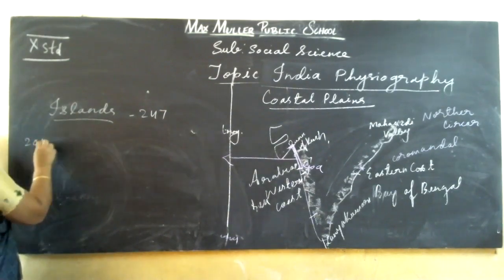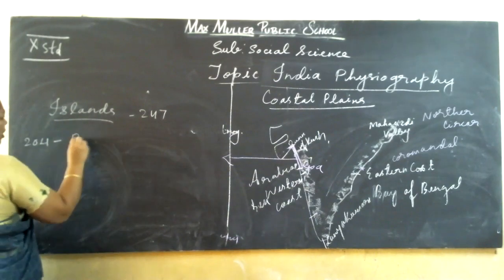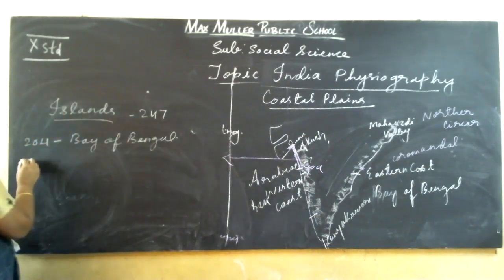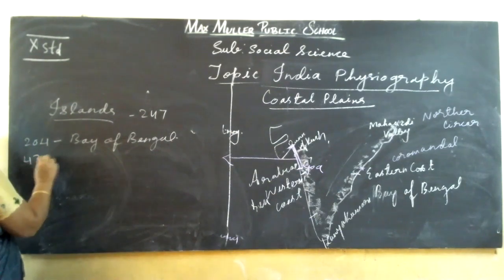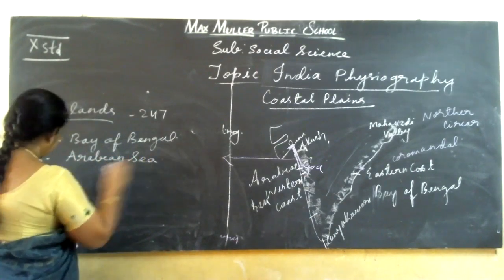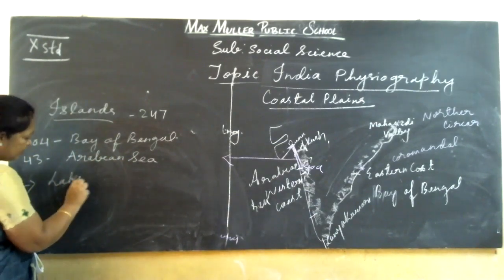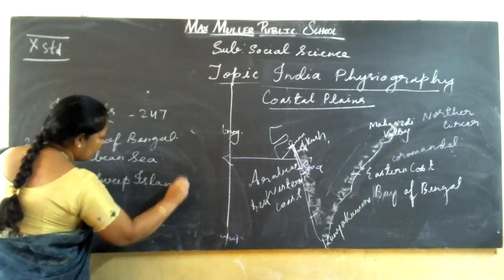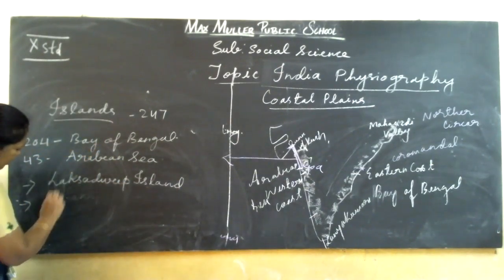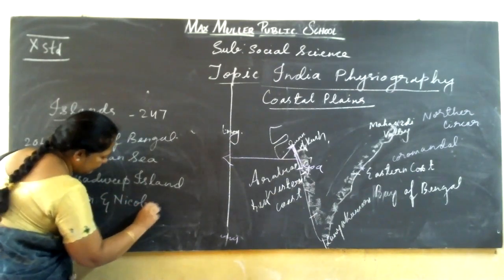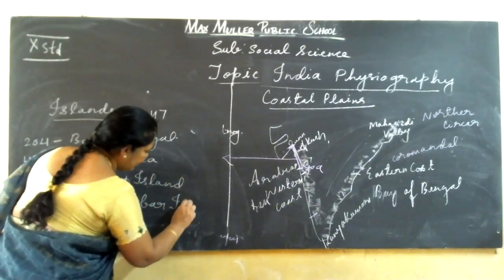Among them, 204 are in the Bay of Bengal, and the rest, 43, are in the Arabian Sea, which is the Lakshadweep Islands. The Bay of Bengal ones are the Andaman and Nicobar Islands.